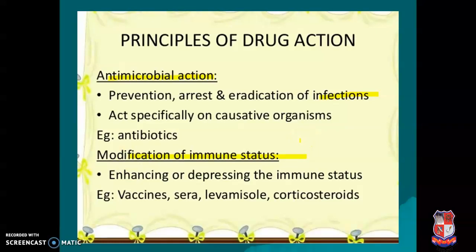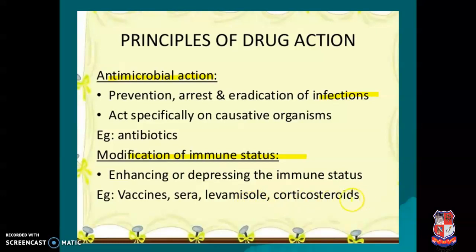And modification of immune status, that means modifying our immunity. Suppose our immunity is decreased; during that time we take some varieties of vaccine, levamisole and corticosteroids. That means increasing our immune status. Suppose we are using the polio vaccine to increase our immunity. In small children we use the BCG vaccine that increases our immunity. So during those times we have to use them.